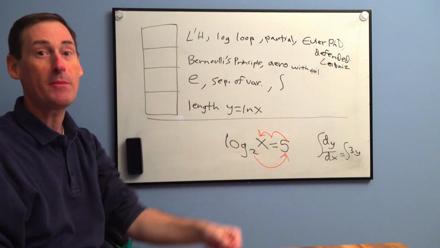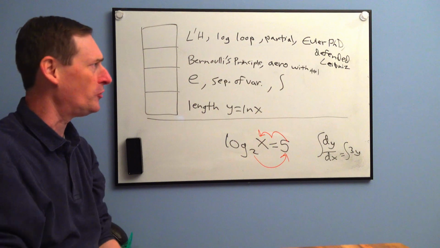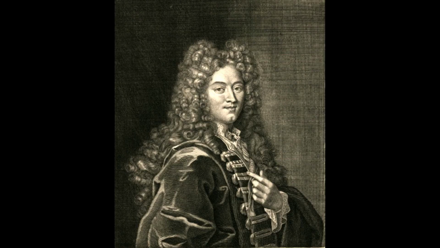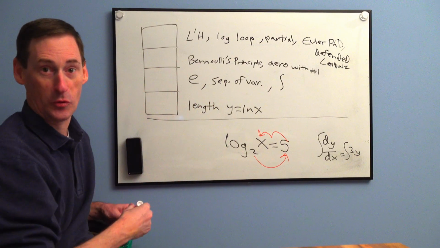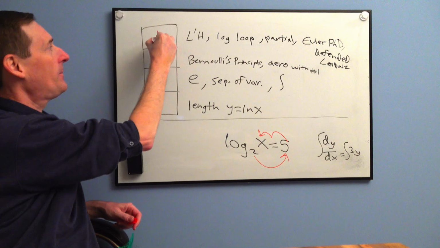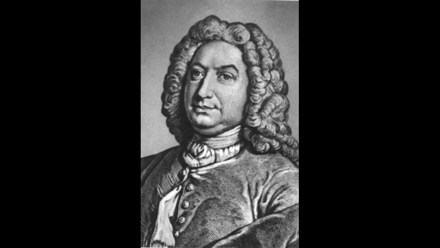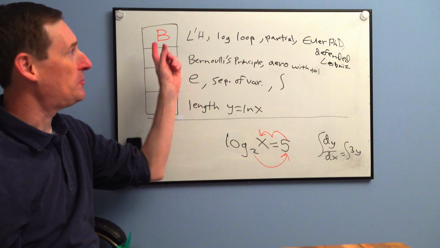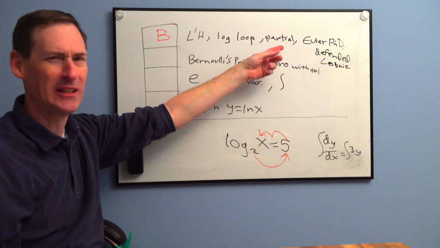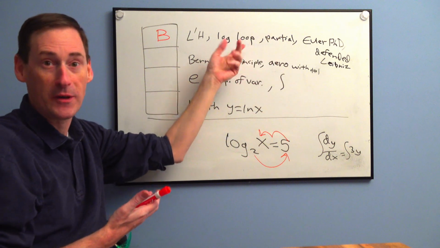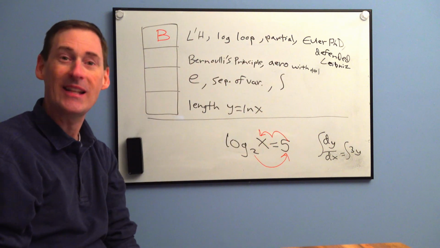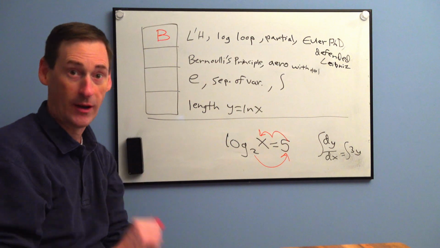Who is this famous mathematician? Well, he discovered L'Hopital's rule, so it's got to be L'Hopital, right? Nope. L'Hopital stole it. The person who discovered L'Hopital's rule was letter B, number 81, Johann Bernoulli. Johann was the one responsible for all this stuff. We didn't mention any L'Hopital with partial fractions in the first semester, not with the logarithmic loop back in Integrated 3. That son of a gun. We're getting to the story, all right?